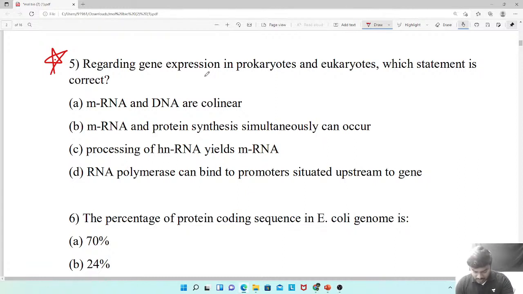Regarding gene expression in prokaryotes and eukaryotes, friends, they have asked which is correct with respect to both. Question number 5.